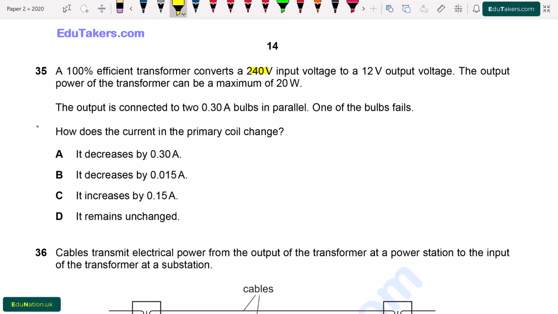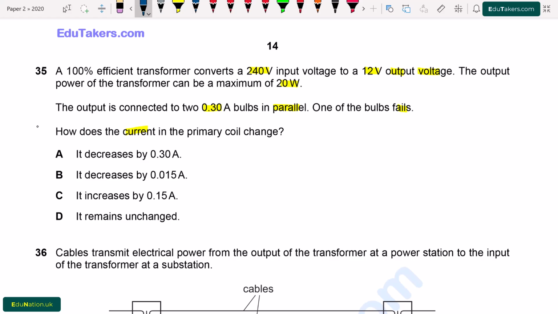Question number 35. A 100% efficient transformer converts a 240 volt input voltage to 12 volt output voltage. The output power of the transformer can be maximum of 20 watt. The output is connected to two 0.3 ampere bulbs in parallel. One of the bulbs fails. How does the current in the primary coil change? So here we have to find out the current in the primary coil.